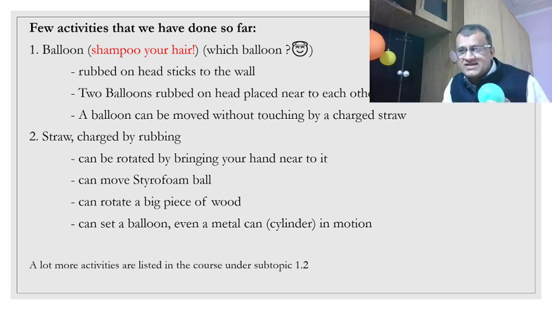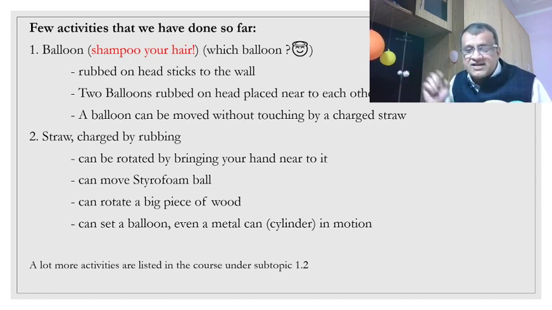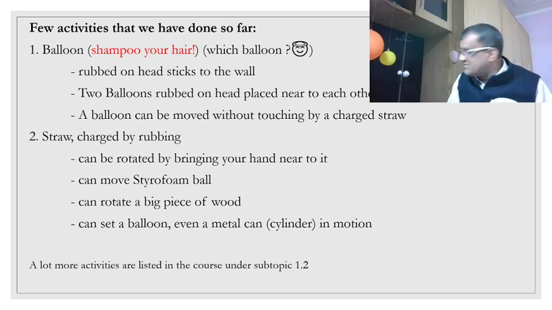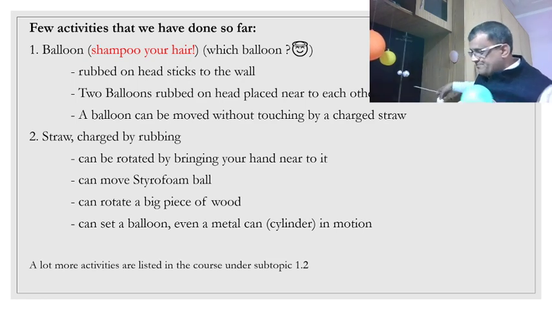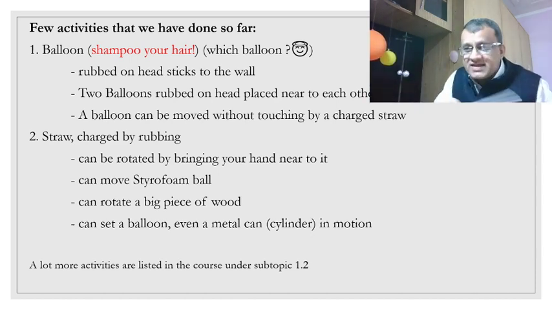So one of the activities that we have done is we rub the balloon on the head, and it sticks to the wall. Then two balloons that you can see in the video on your left, two balloons rubbed on the head and placed next to each other, they repel each other. Then a balloon kept on a table, and if you have a straw and you rub that straw with tissue paper, you can make that balloon move.